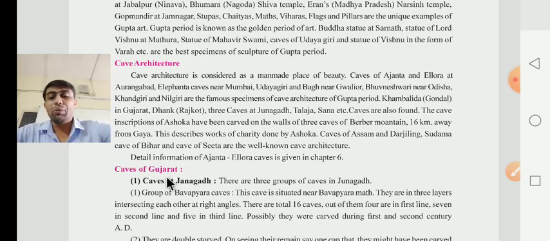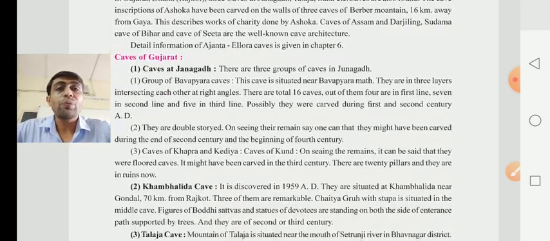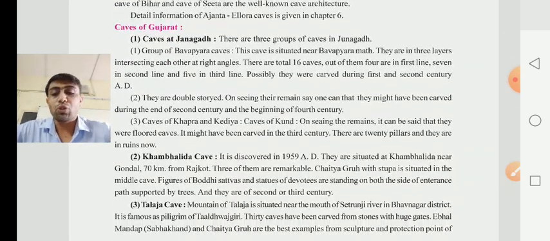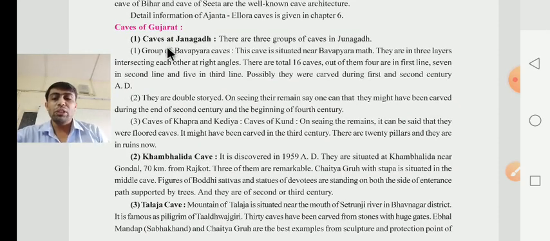After that, they give information about the caves of Gujarat. Which one? Caves of Gujarat. First of all, they give information about the caves of Junagadh. Here also there is a spelling error. It is not Jangad; it is the caves of Junagadh. There are three groups of caves in Junagadh. What do they give there, dear children? They give that there are three groups of caves in Junagadh.